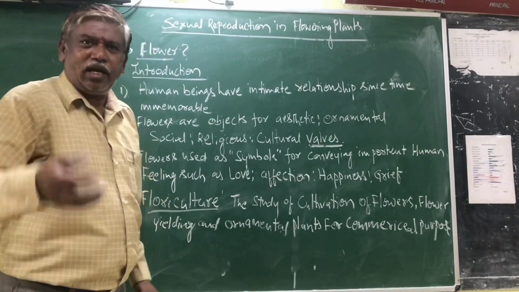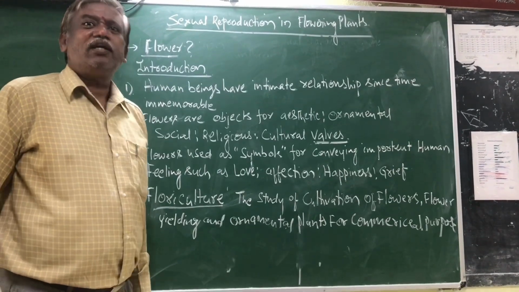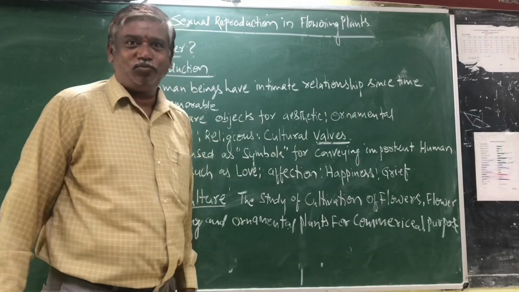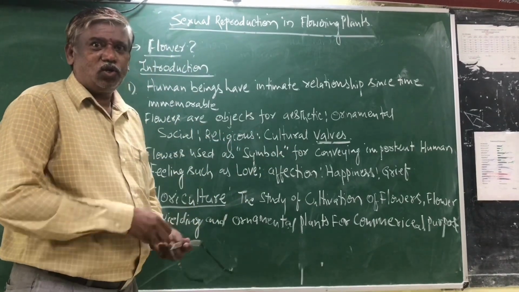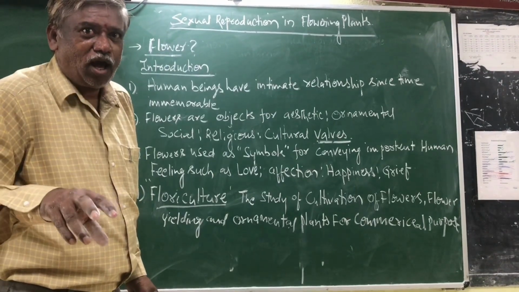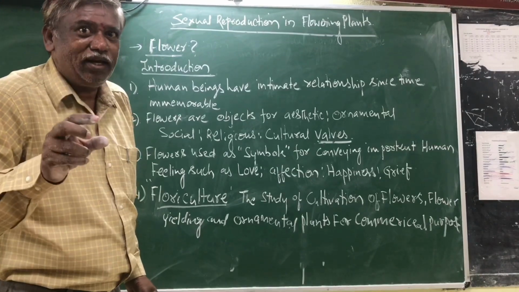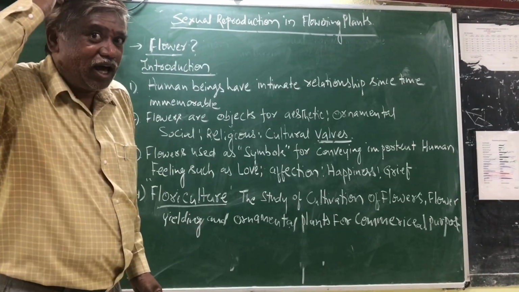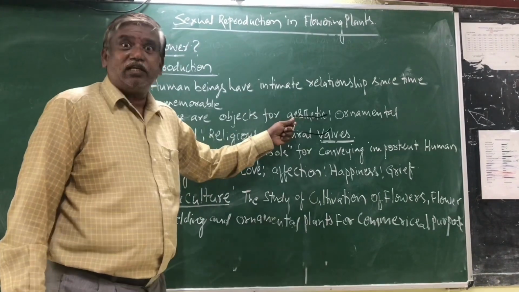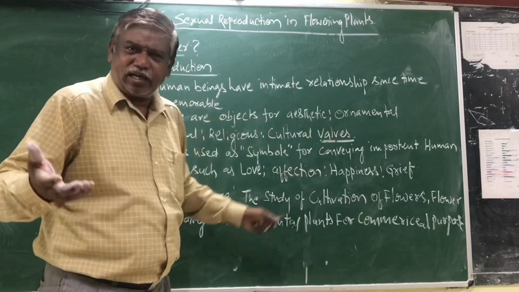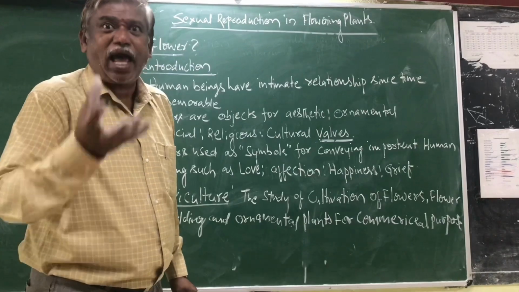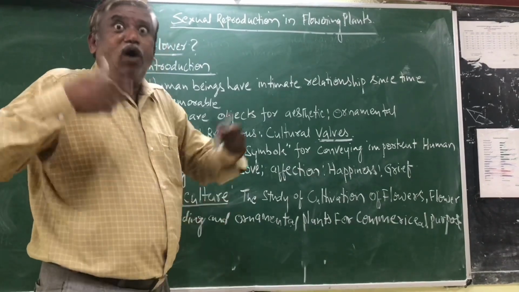When you go to a temple, we conduct the puja with the help of flowers. This is our culture. Religious, right? In Hindu religion, a married woman keeps flowers on her head. This is called religious. Aesthetic, beauty, then ornamental, decorative. These are the values. So we use the flower as an object to show our values.